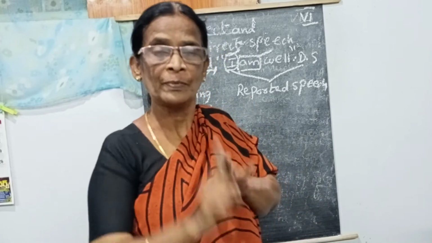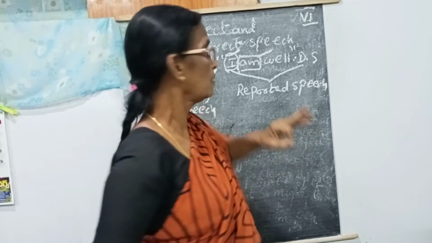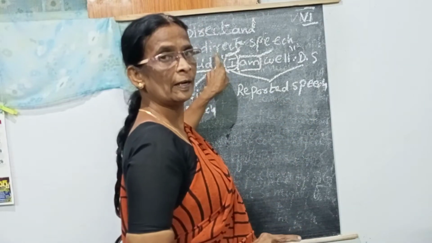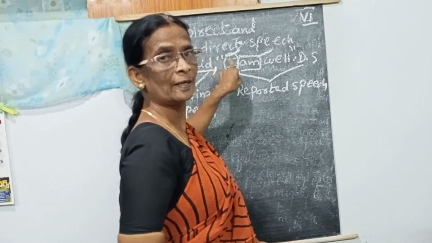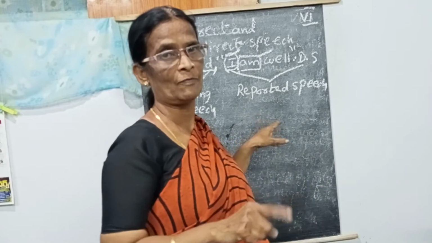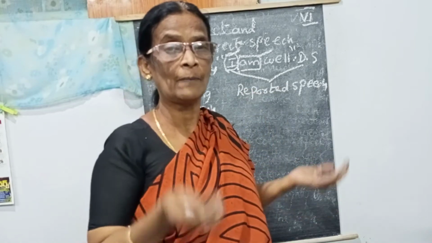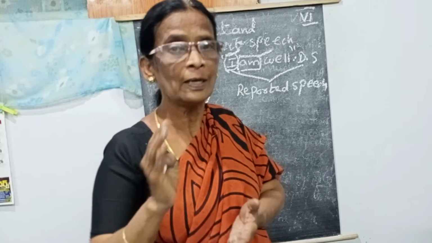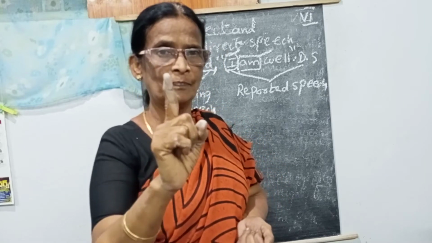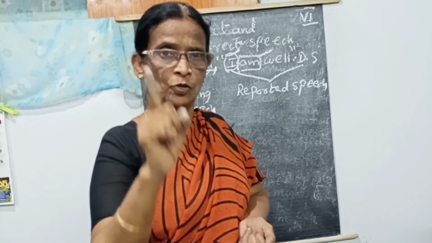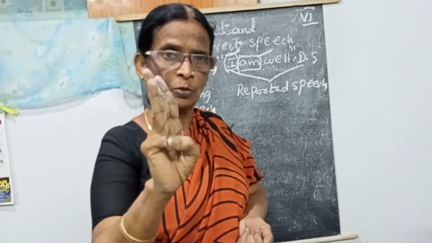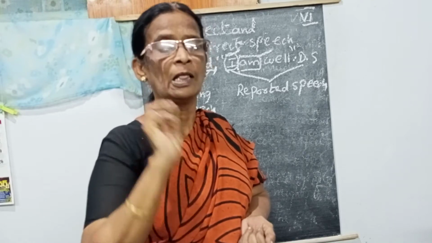And third one, in the indirect speech, we should not add inverted commas. We are going to remove the comma and inverted commas. I gave the three clues.